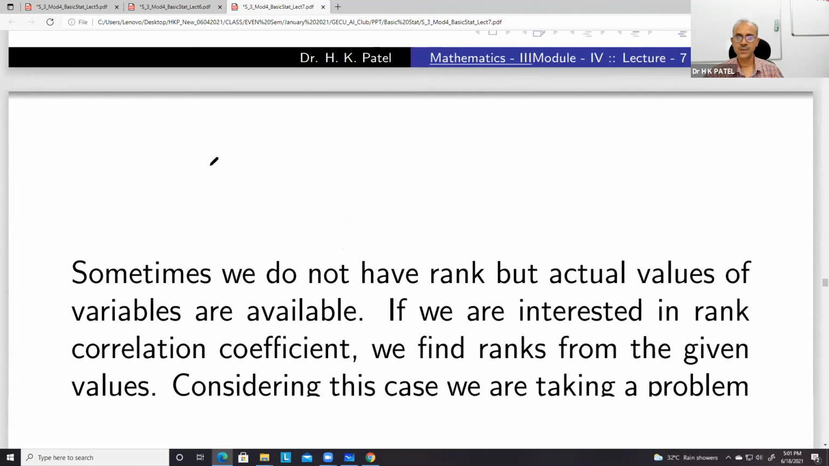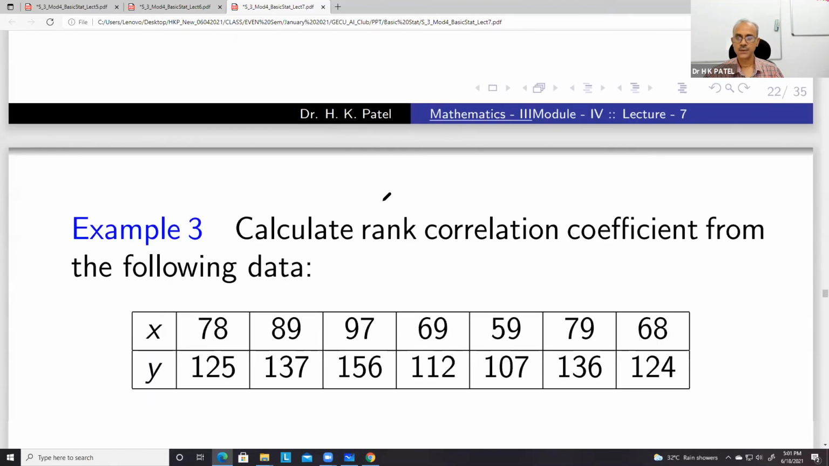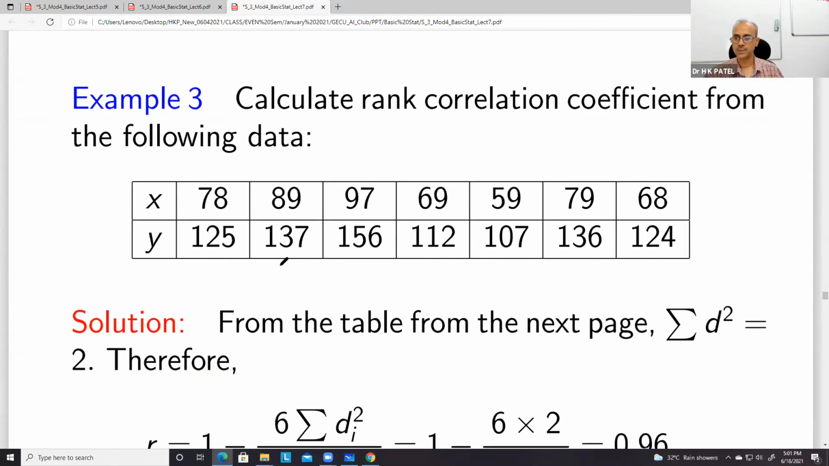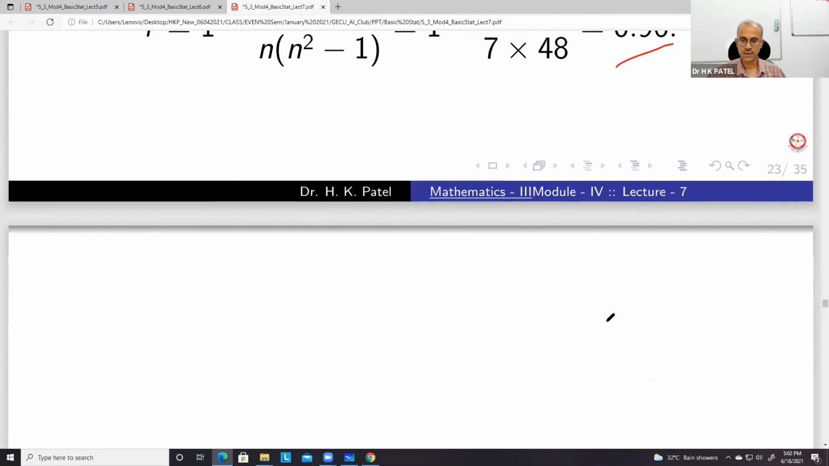So sometimes we do not have rank, but actual values of variables are available. जैसा मैंने बताया था। ठीक। So यहाँ पे हम रैंक कर सकते हैं, यहाँ पे कोई रिपीटेशन नहीं है, तो सेम चीज है, बस इन नंबर्स की सहायता से we can find the rank of x and y, and then you can calculate the rank correlation coefficient.